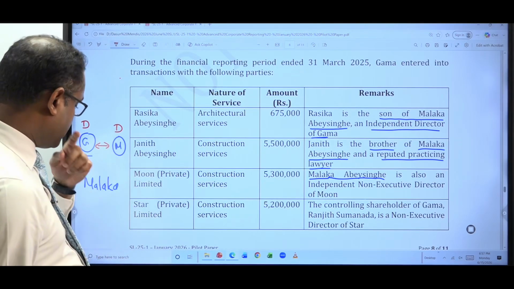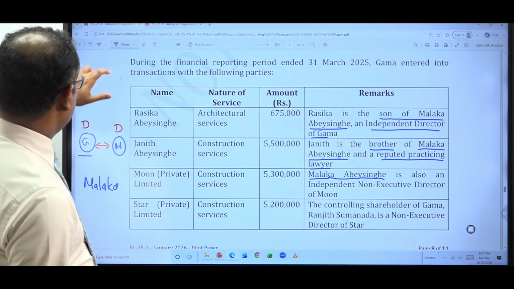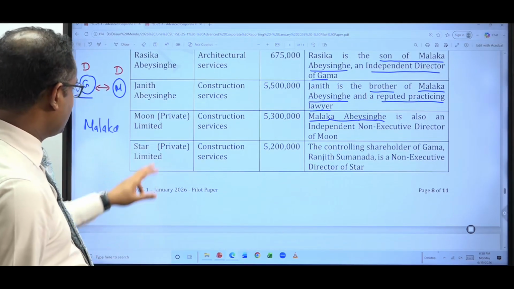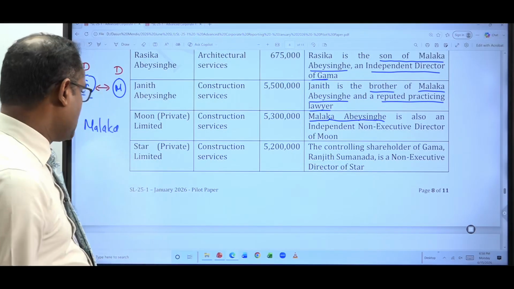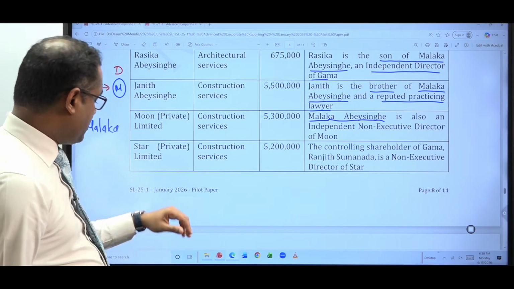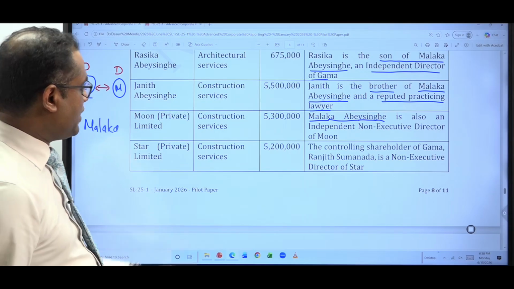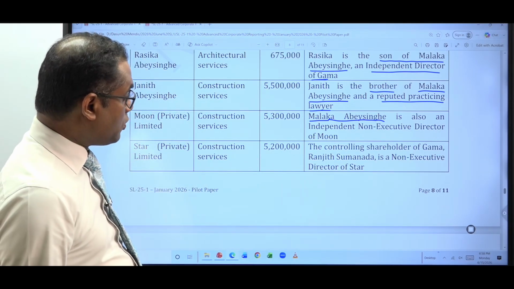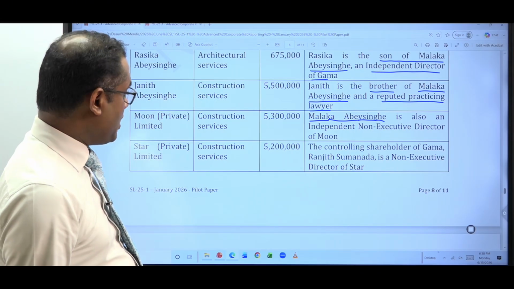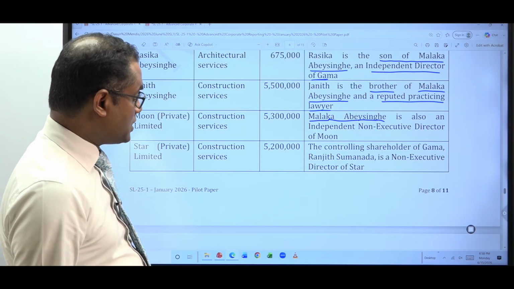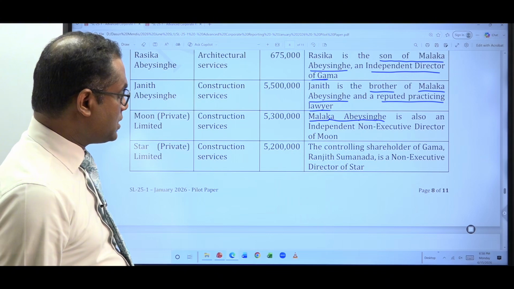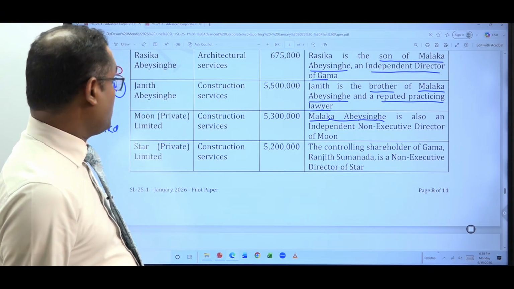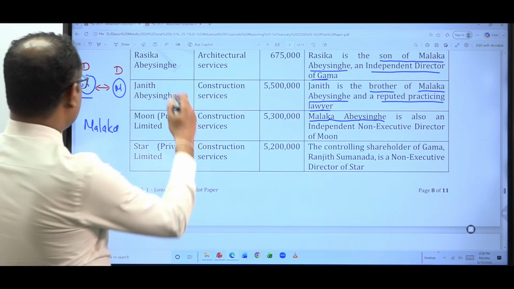Right, finally, Moon is over, now Star. Let's see what has happened there. Star Private Limited yet again provides construction services. What is the value? 5.2 million. Now what has happened? The controlling shareholder of Gamma, Ranjit Sumanananda, is a non-executive director of Star. Now here it is a little different.